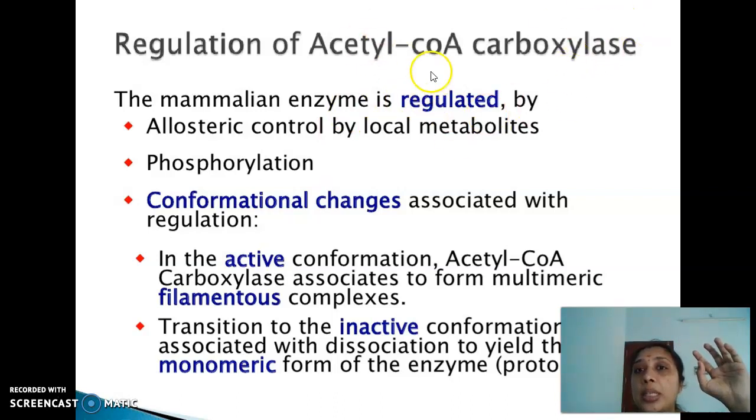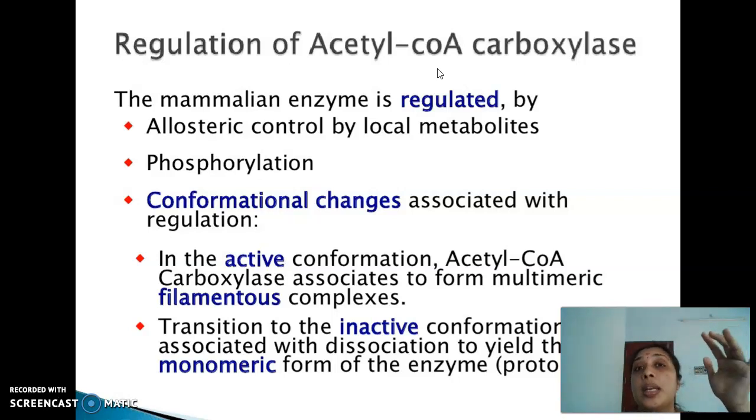When the enzyme is phosphorylated, it is in an inactivated state, that is, inactive. How can glucagon inactivate acetyl-CoA carboxylase? It is simply phosphorylated. Phosphorylating the enzyme is done by a kinase enzyme. So which is the kinase enzyme? It is the AMP protein kinase. Glucagon acts through adenylate cyclase, a mechanism we have already discussed. Adenylate cyclase converts ATP to cyclic AMP, so this AMP protein kinase enzyme undergoes activation.